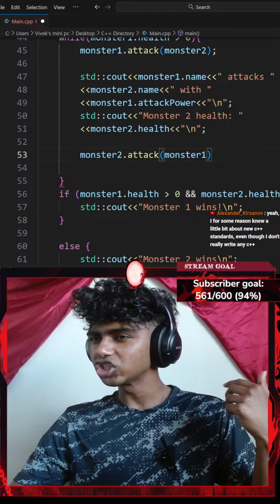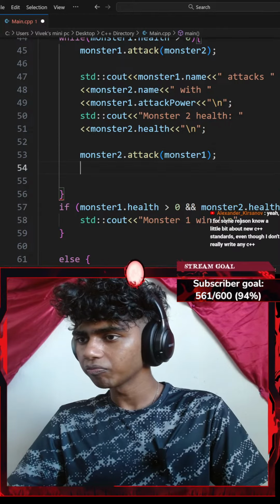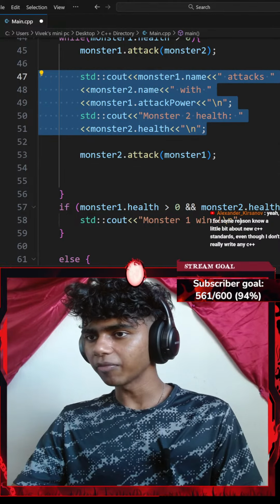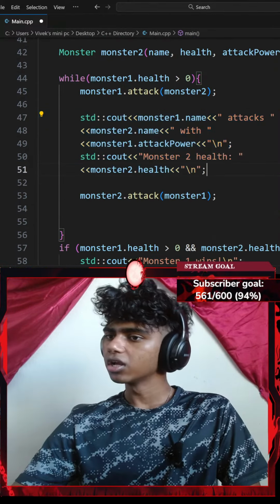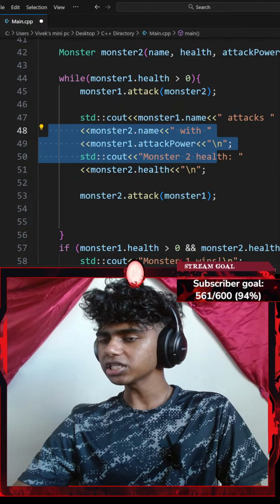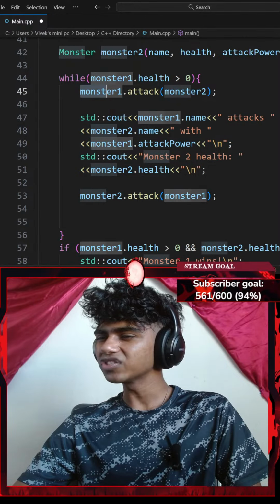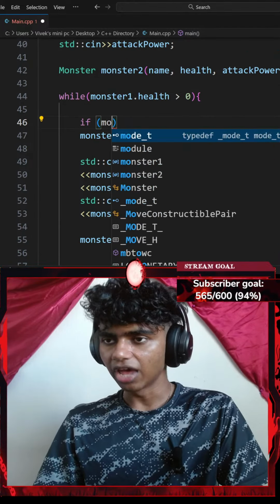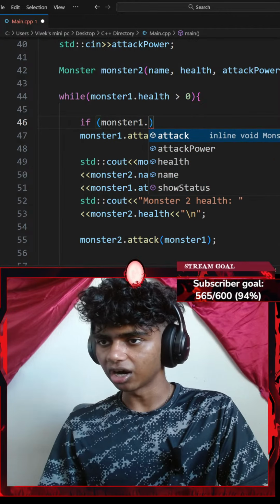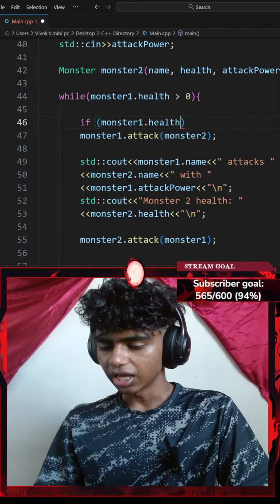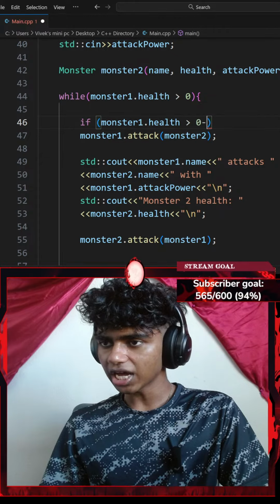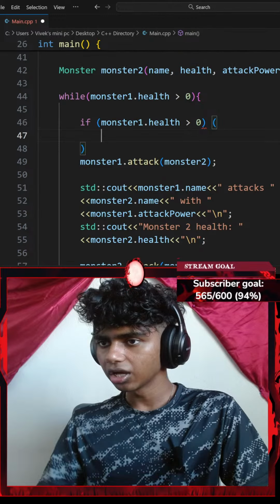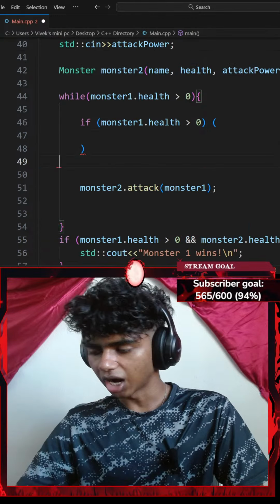That said, monster2 attacks monster1 now. Okay, and then let's go ahead and add this exact same if statement. Honestly, should I add this in an if statement? I could try that. I'll go with something like if a pair of parentheses, if monster1 dot let's say health is greater than 0, I'll go with a pair of curly braces. Okay, and then I do all this. Let's go ahead and copy that and paste it here.